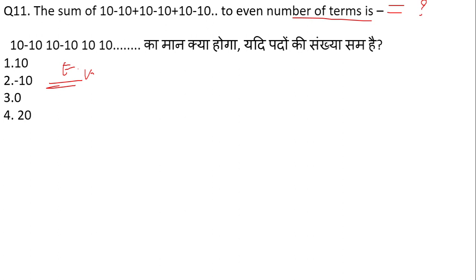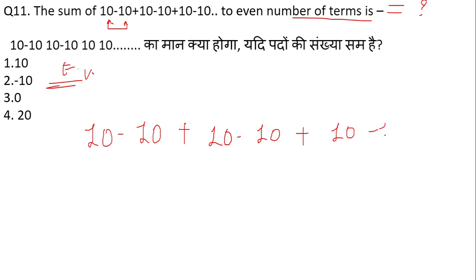So in the given particular series, we can clearly see that the number changes sign at every position, and the signs are the same at alternate positions. What does it mean? Look here, in between 10 minus 10 plus 10 minus 10, if we start making pairs, the pairs are giving me the value equal to 0.